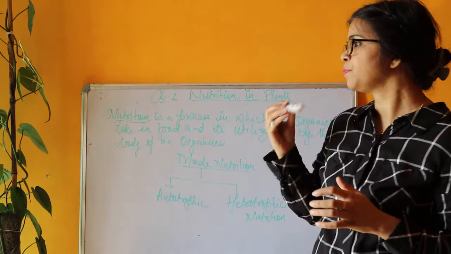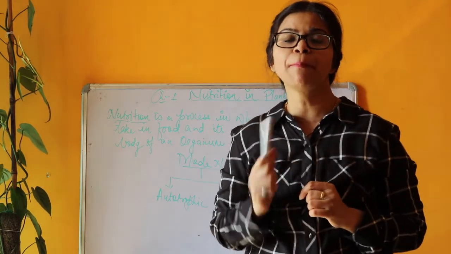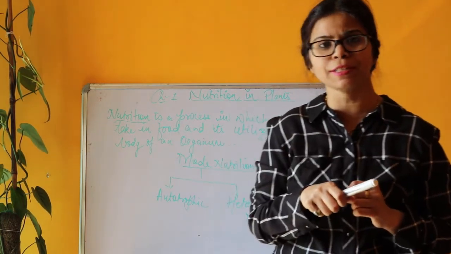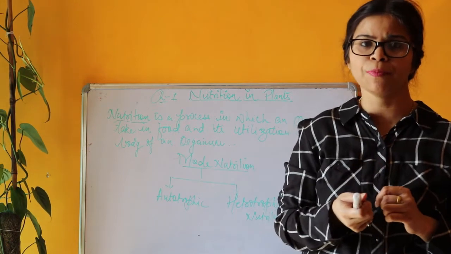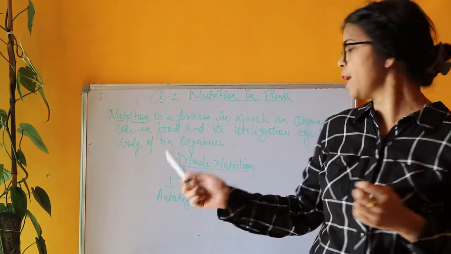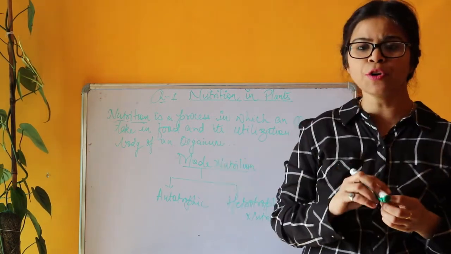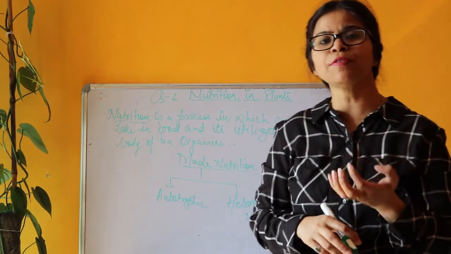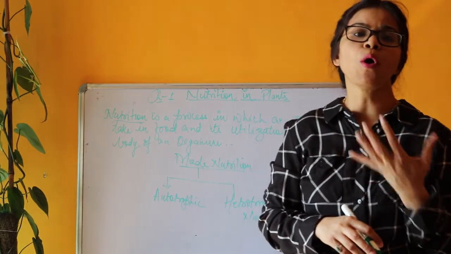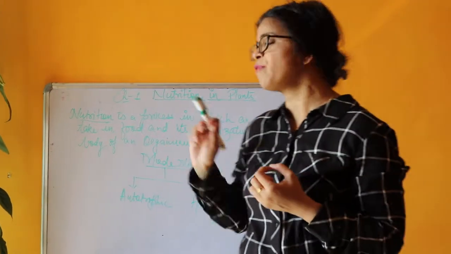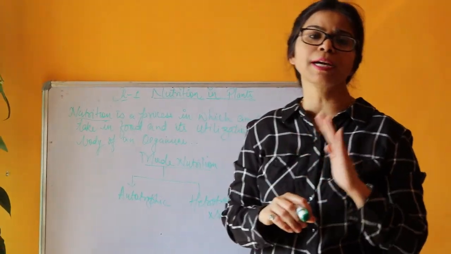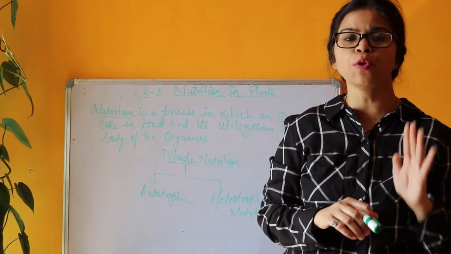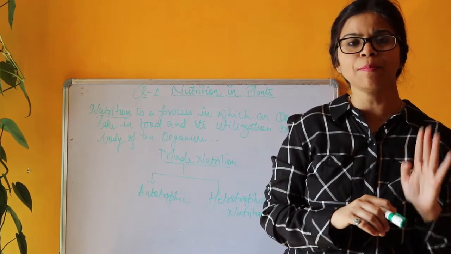And the organisms that are dependent on other organisms for their food are called heterotrophs. Heterotrophs are the organisms that derive their food from autotrophs. In autotrophs, we will consider all the green plants.